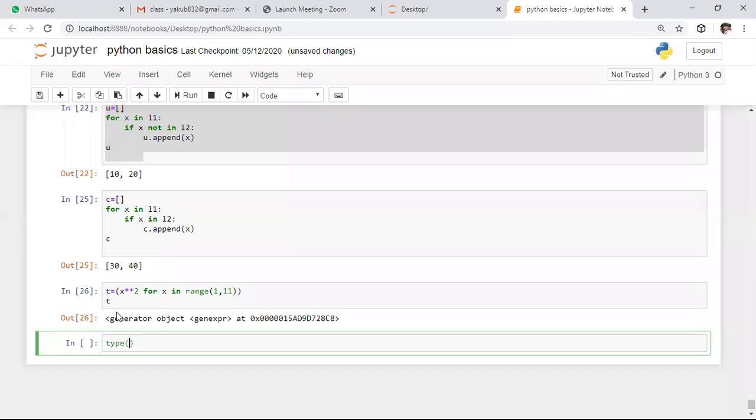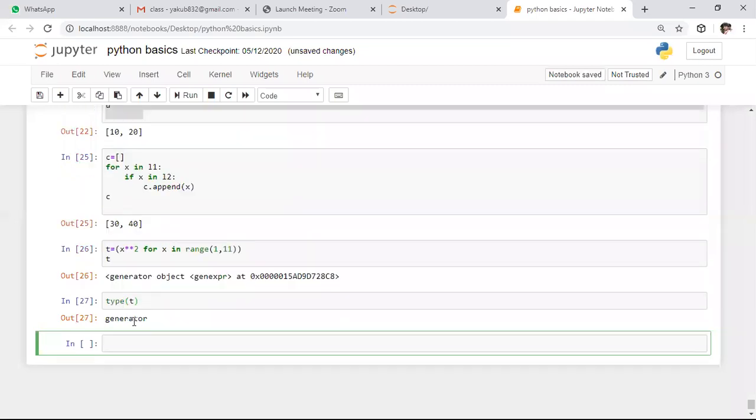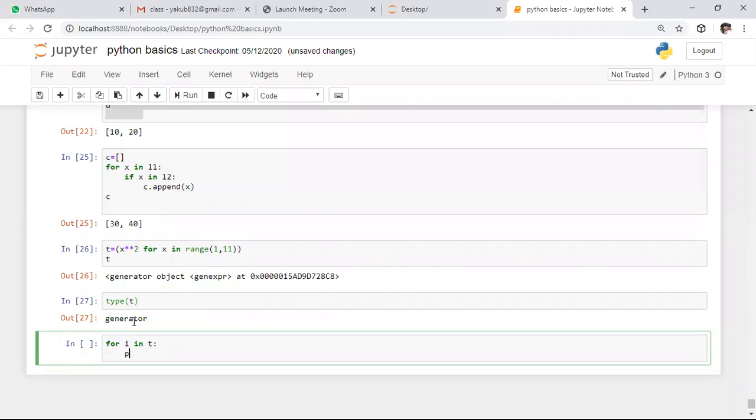If you want to observe the data type of this, you will get to know which kind of data type is created. So here I'm applying type of T. Whenever you observe the type of T, it returns a generator. That means we created a generator object. Whereas if you want to iterate through this created generator object, we can iterate by using basic looping syntax. So here I am iterating through this generator by using basic syntax.